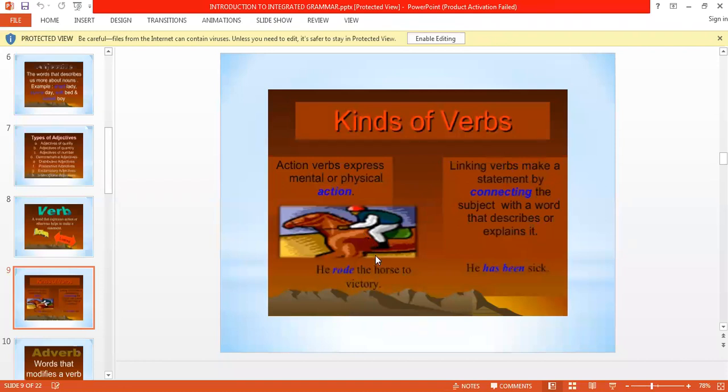So there are two types of verbs, action verbs or main verbs, and linking verbs. Action verbs: when we have some action in a sentence, it is called an action verb or main verb. When we have an action verb but also an auxiliary verb or being verb or possession verb, then it becomes the linking verb. Next comes adverbs.